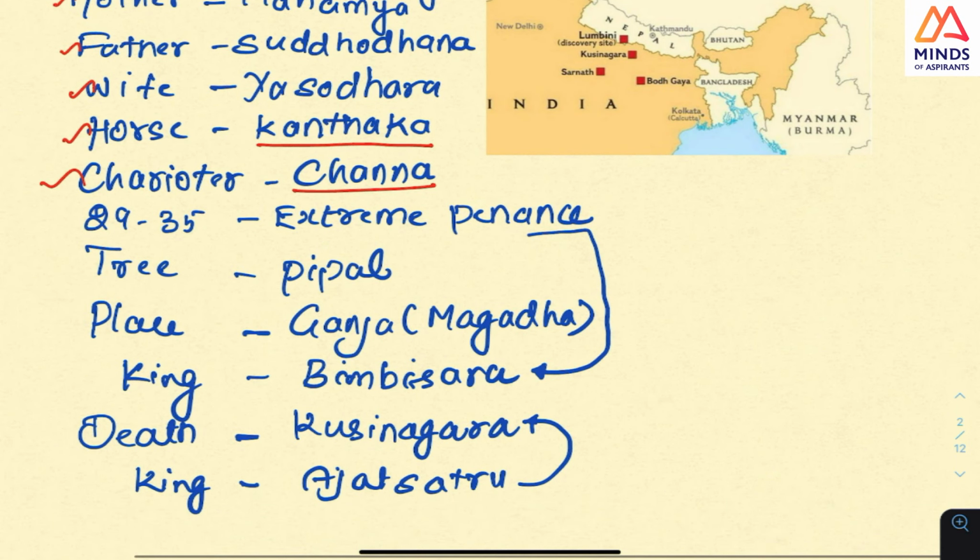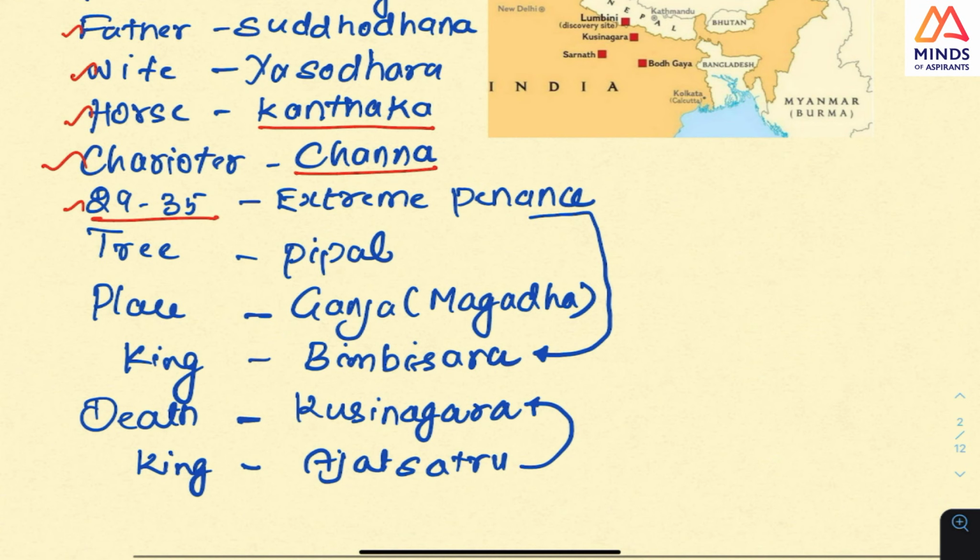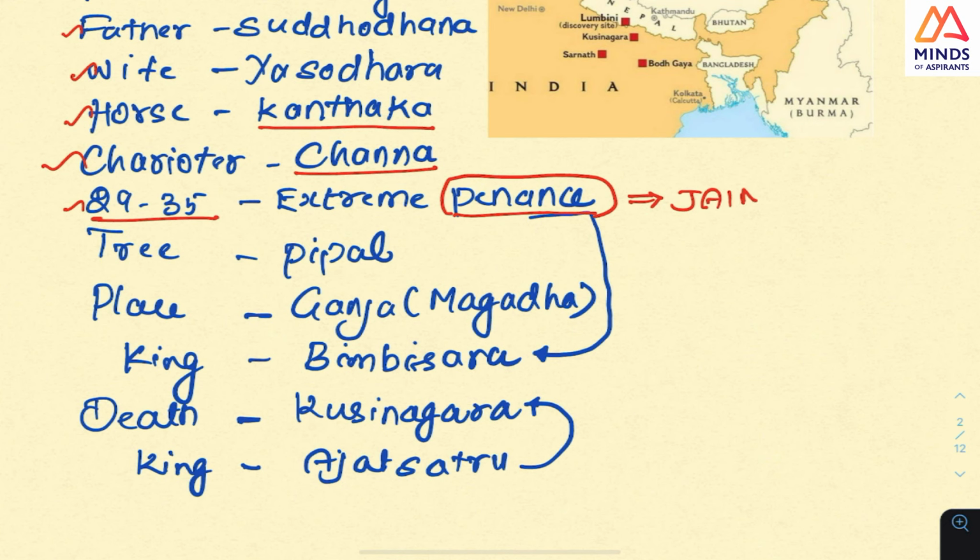But then what he does is that at the age of 29 to 35, he goes for extreme penance. In a sense, this was a question in the preliminary examination: the difference between Jainism and Buddhism is that in Buddhism there is a middle path. There is no extremity like in Jainism.